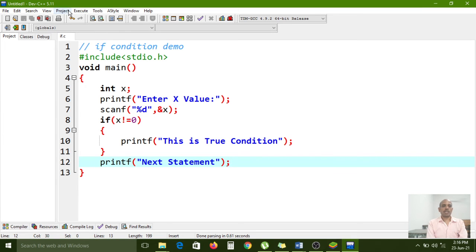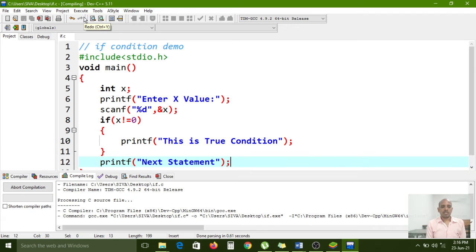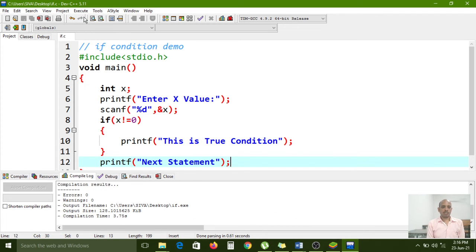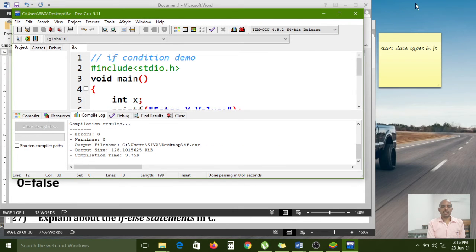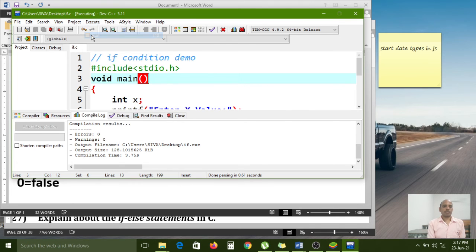Now I want to compile this one. Go to the execute menu, choose the compile option. It is compiling. In the window below you have to see 0 errors and 0 warnings. So it is compiled successfully. Now I want to run this file. Go to the execute menu, choose the run option.